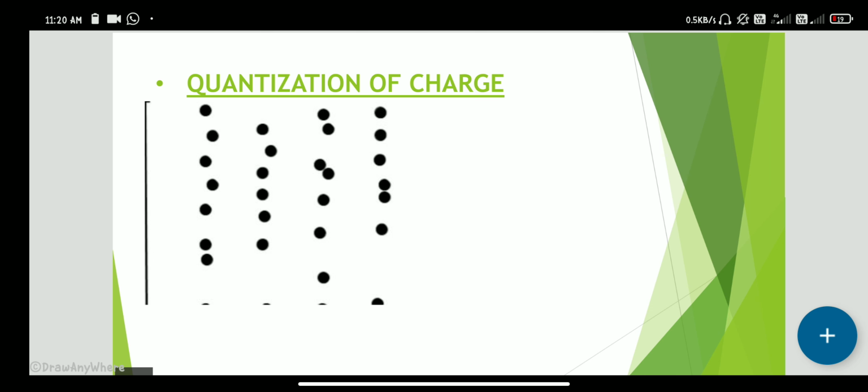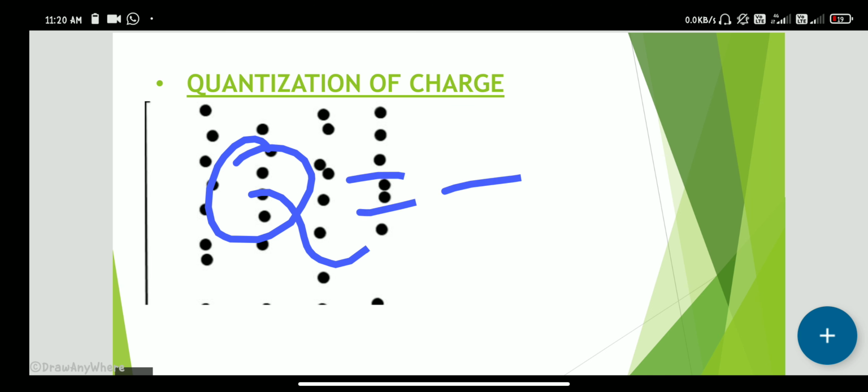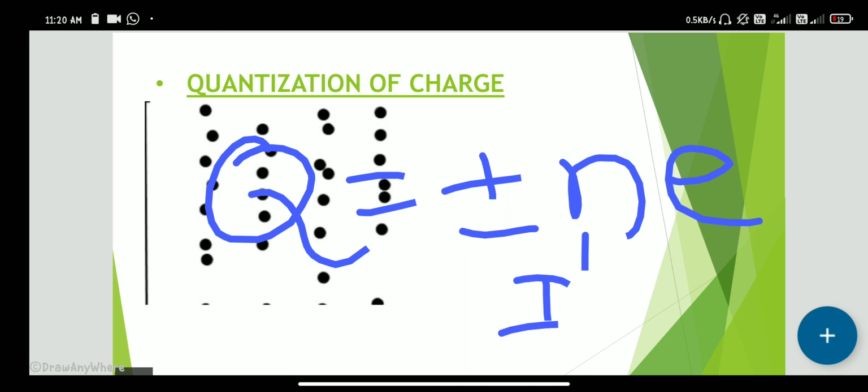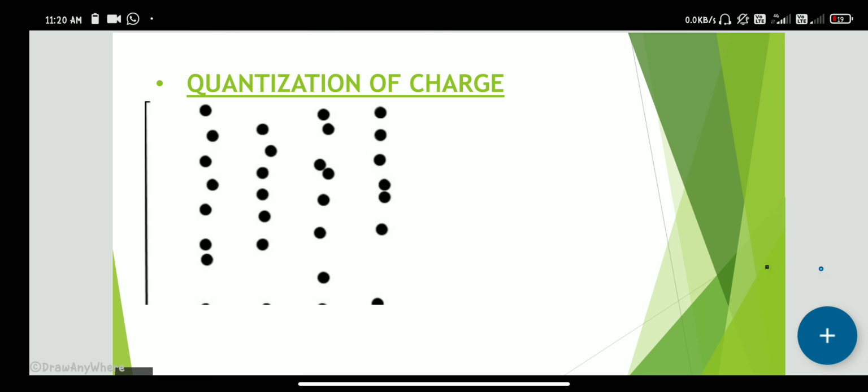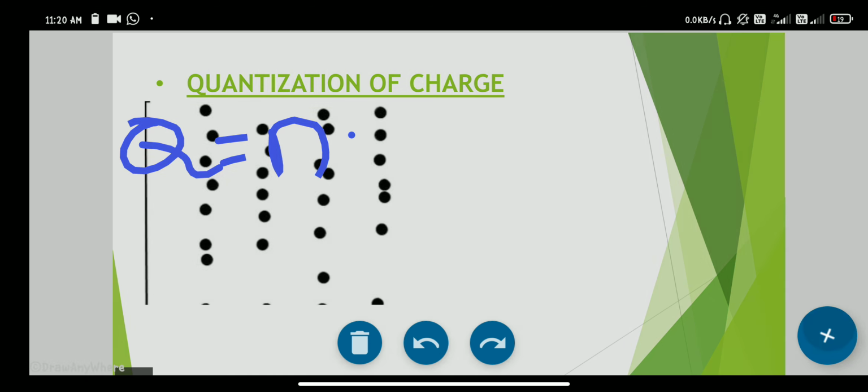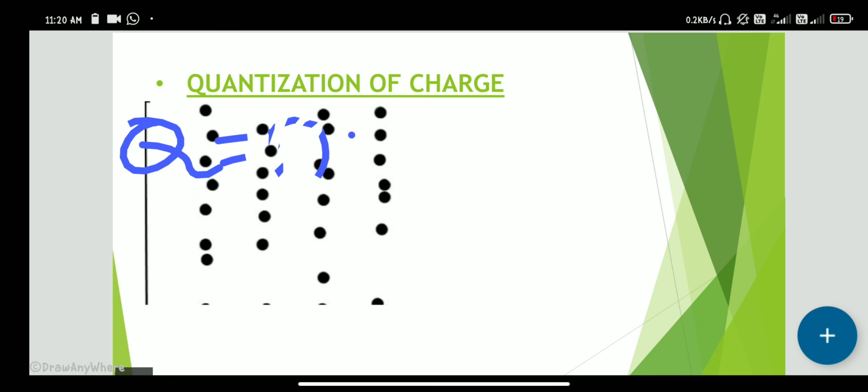So we conclude that quantization of charge: q is equal to plus or minus ne. n is an integer and e is the electron charge, the fundamental charge. So I am going to write this clearly. So q is equal to plus or minus ne.